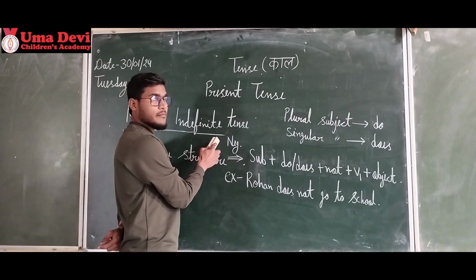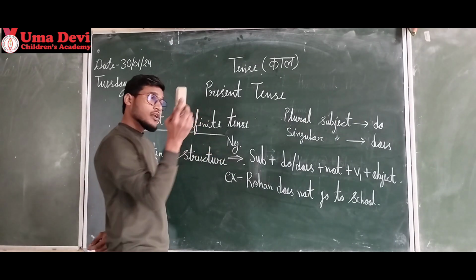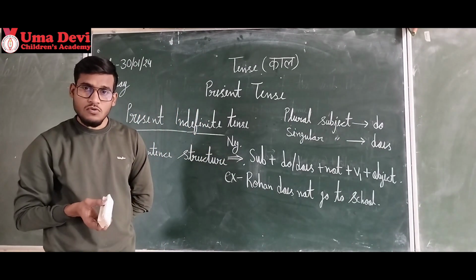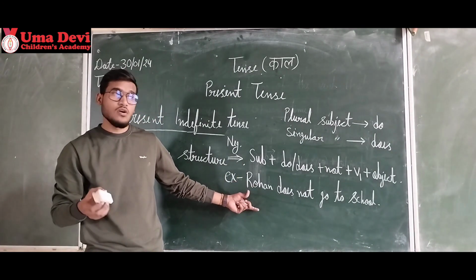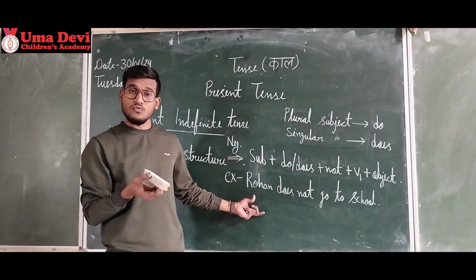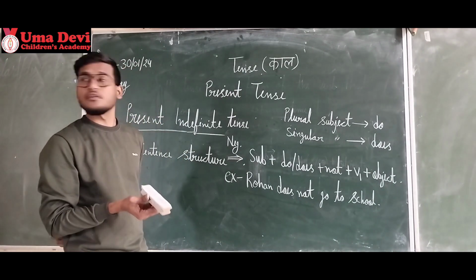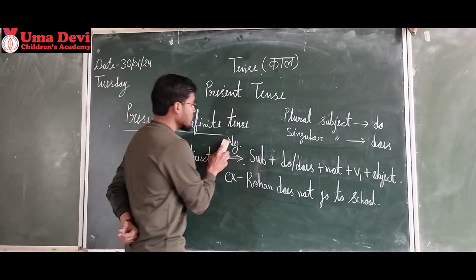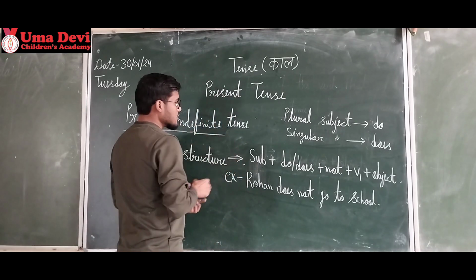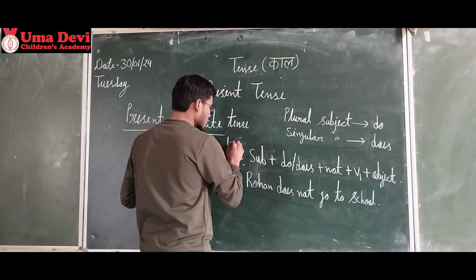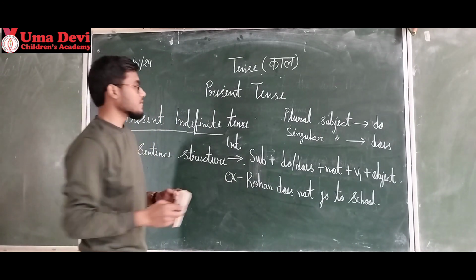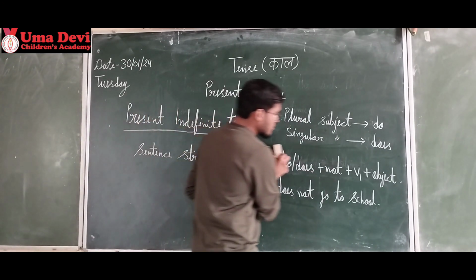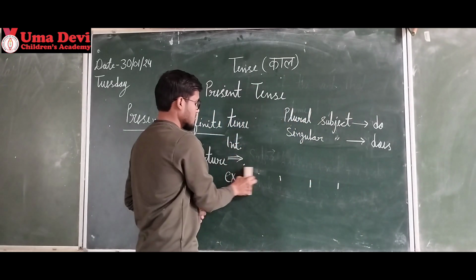We have studied affirmative and negative. Now we put questions also. Rohan goes to school. Rohan does not go to school. Why does Rohan go to school? School जाता है, क्यों जाता है? The question becomes there, right? Then we will study about interrogative. Which one? Interrogative. Affirmative, negative, and interrogative. Let's understand that structure and example.